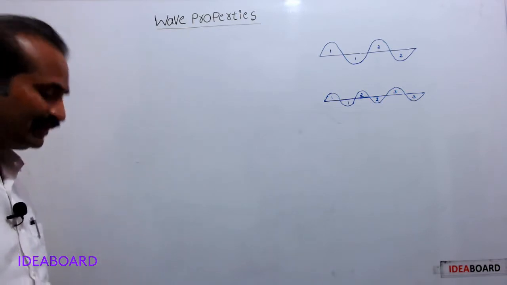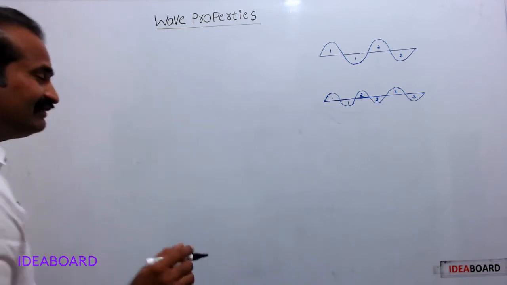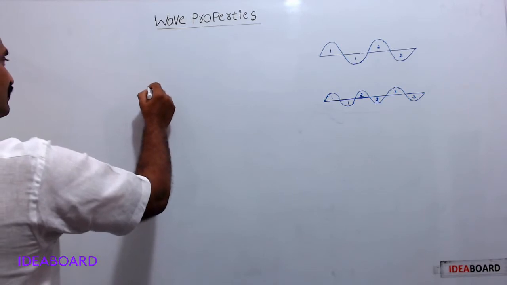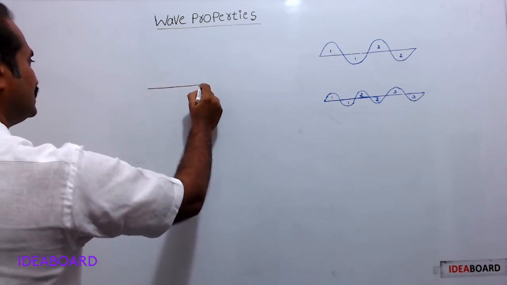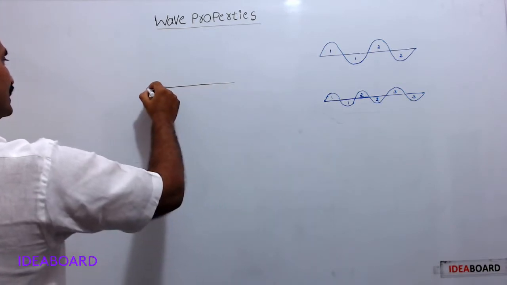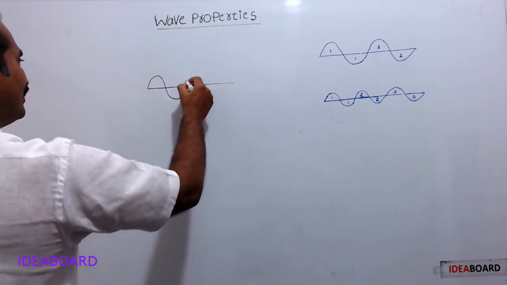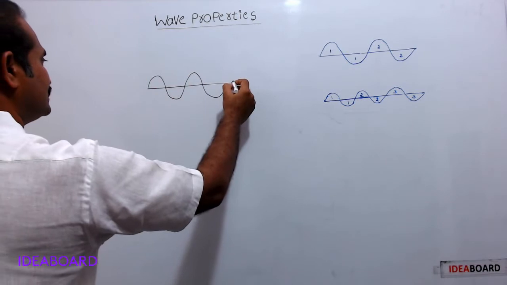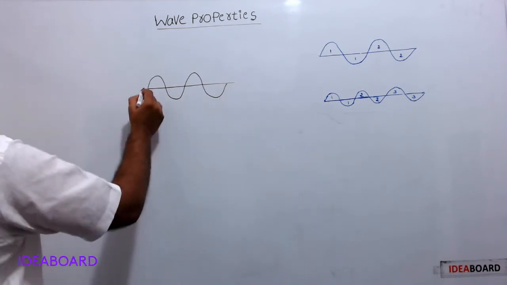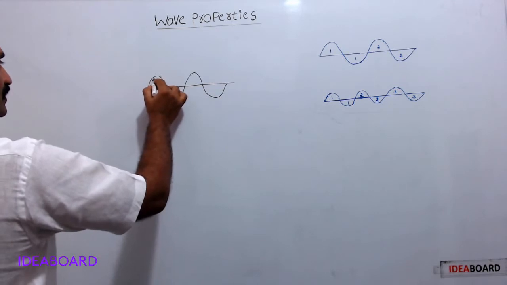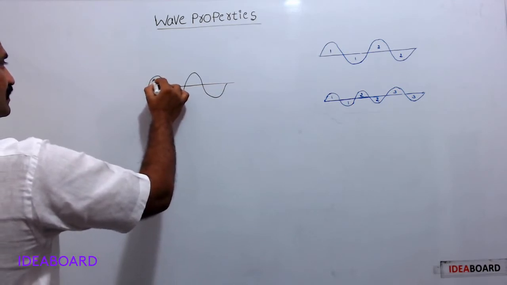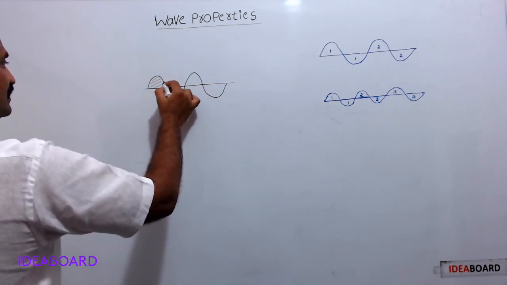First one is amplitude. First, see, a wave is denoted like this. This part is known as crest.